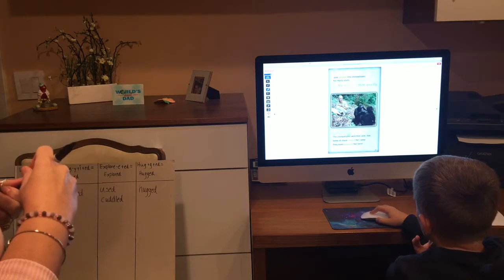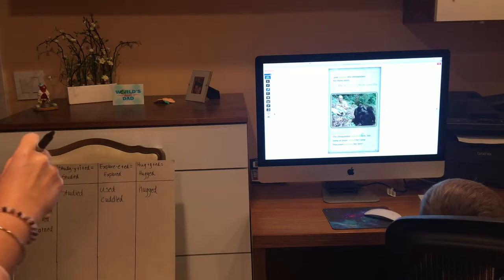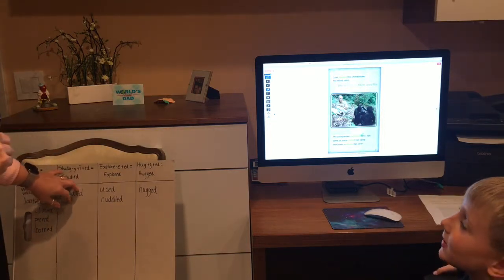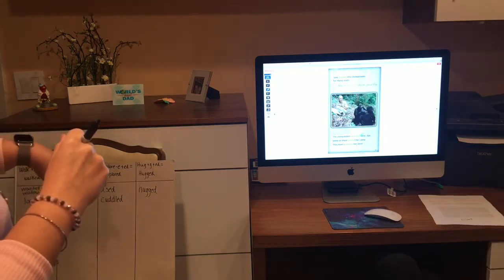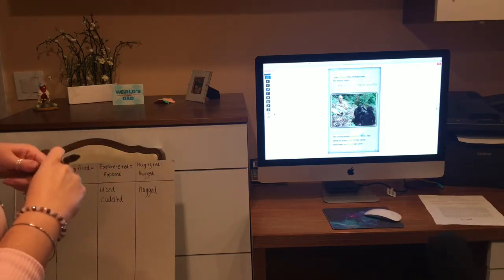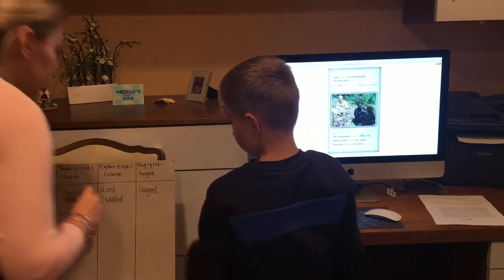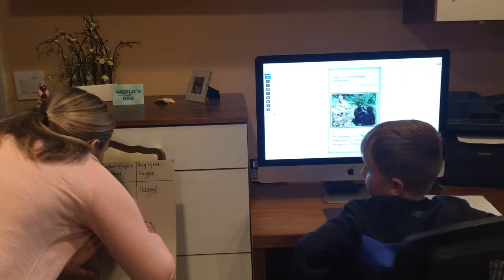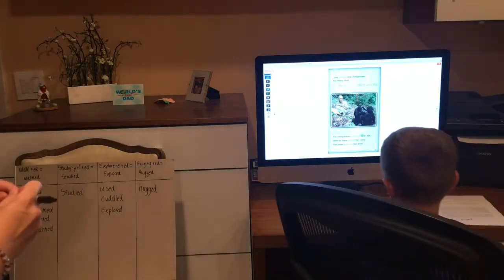The chimpanzees did what? They watched Jane too. Okay, we already have watched on here, so we know where watch goes. I wasn't going to do that because we already did it. Okay. What about explored? Well, we don't have it up here, but where would you put it? Explore. Okay, what's the present tense of explored? The present tense of explored is explore. Very good. Okay. What about visited?